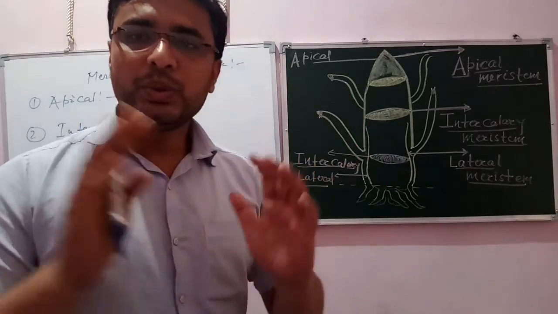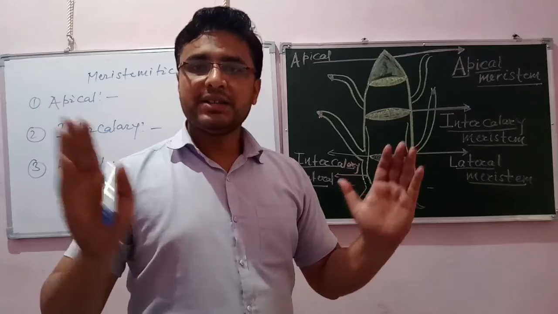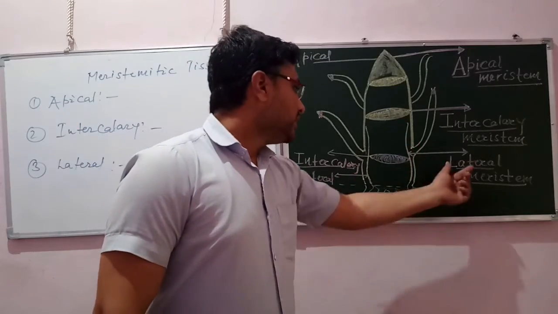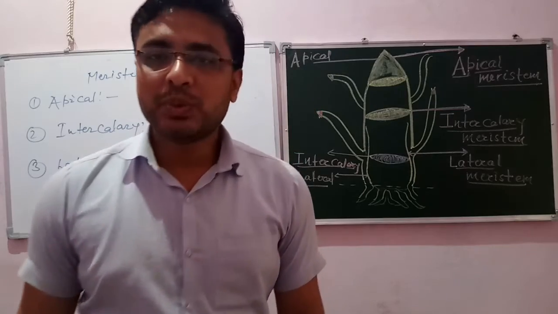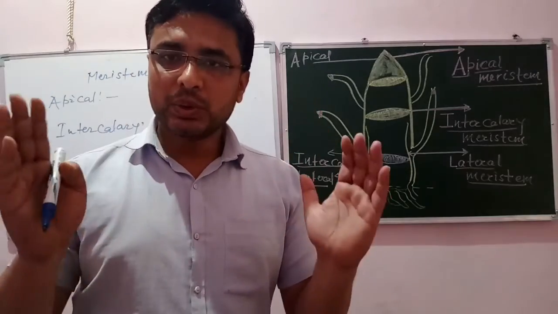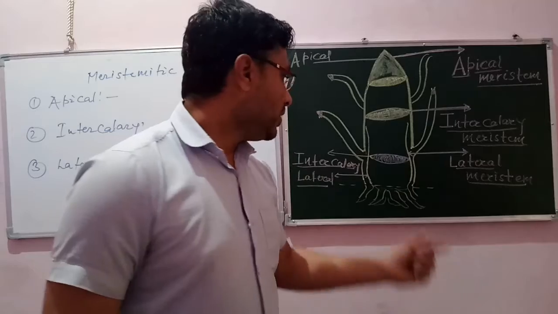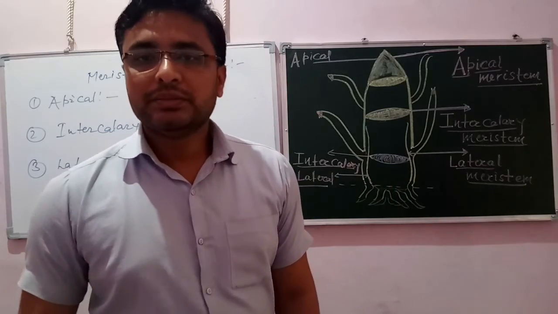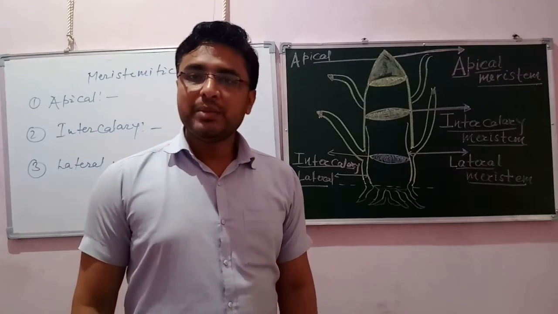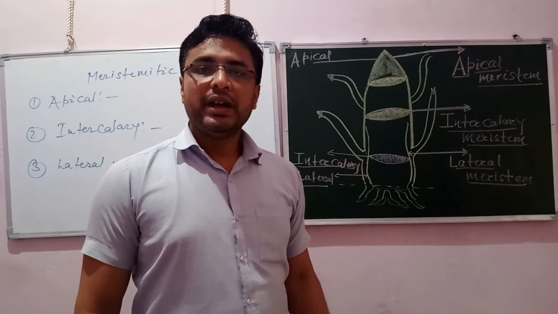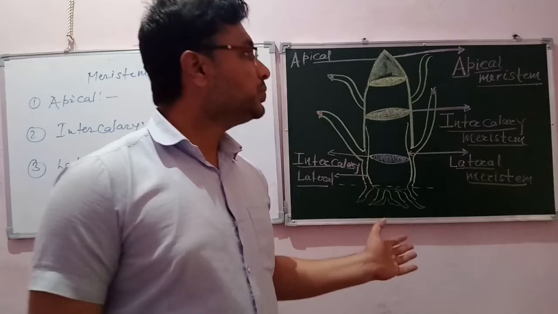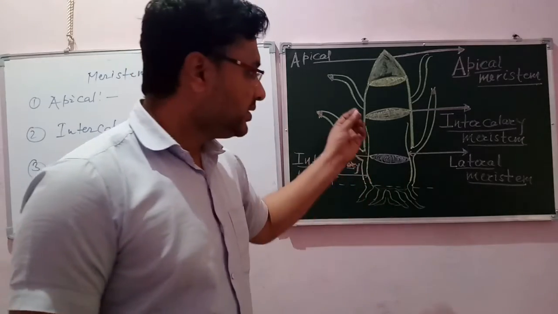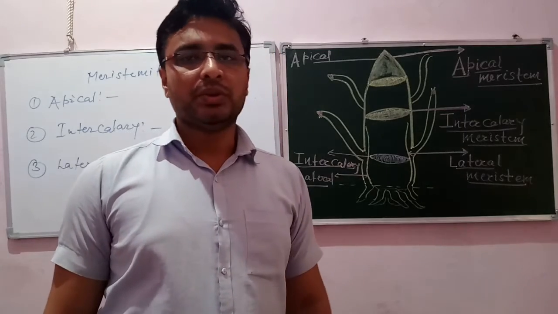By that, any root can enlarge, any plant can enlarge its area. That means the lateral meristem is responsible for the lateral, horizontal growth of any plant. By this we can understand the growth of a plant, and in this tissue there are many cell divisions. That's why these are called temporary tissue.